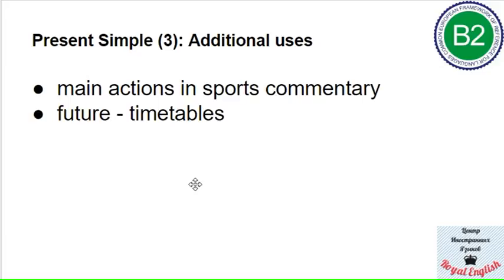For example, buses, concerts, theaters, movies, anything. They start according to timetables, and when you describe that, even the future, you still use the present simple. For example, tomorrow my class with you starts at 9:30, which is like 7 hours from now. So the present simple for future, for timetables.